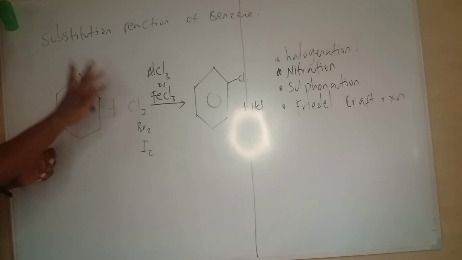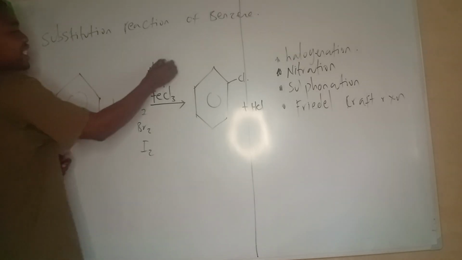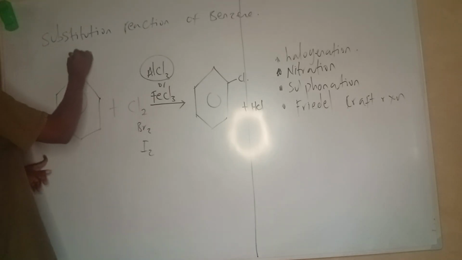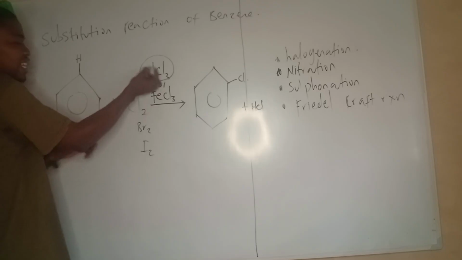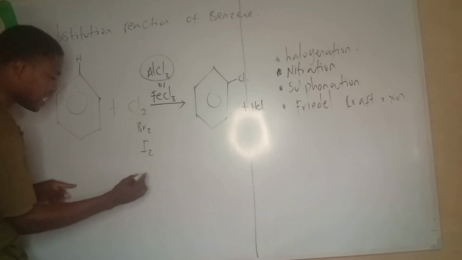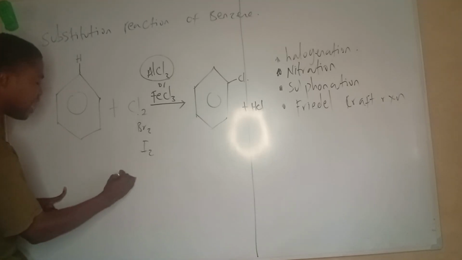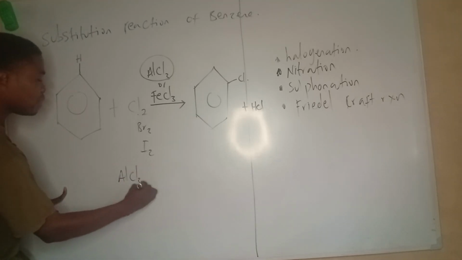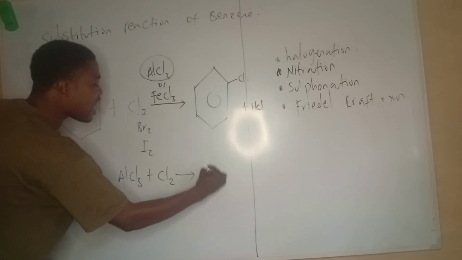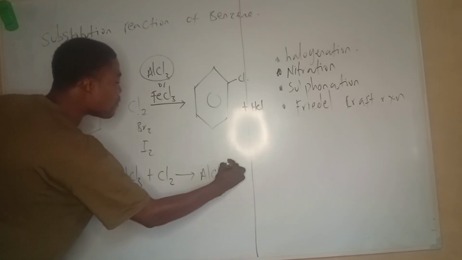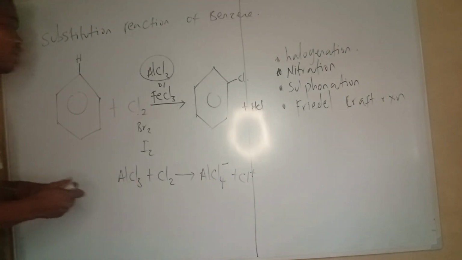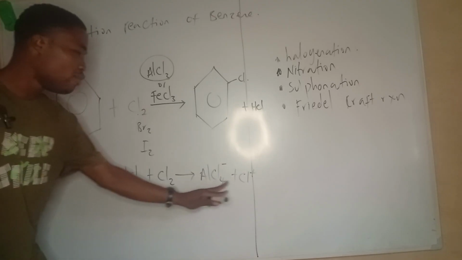Let me just quickly explain what happens. A little inside of the mechanism: the catalyst attacks the chlorine first. So we have AlCl3 plus Cl2, and I now have AlCl4 minus plus Cl plus.